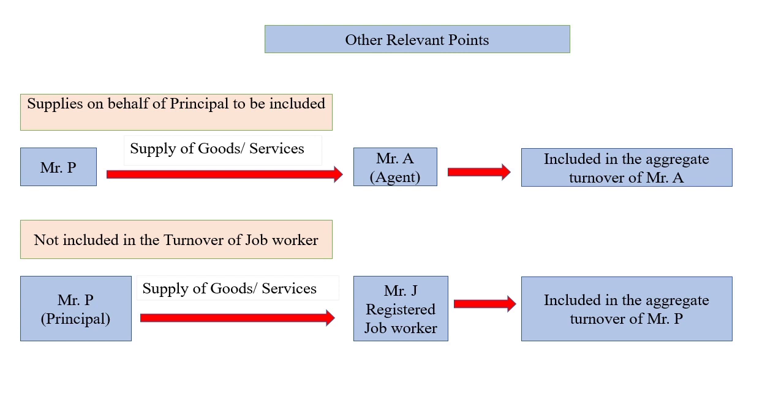Because Mr. J is a registered job worker and Mr. P, that is the principal, has sent this to Mr. J for getting further work done on it.